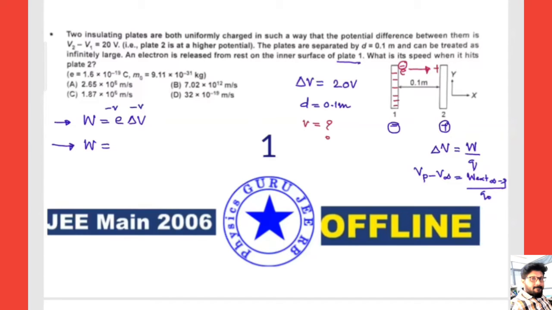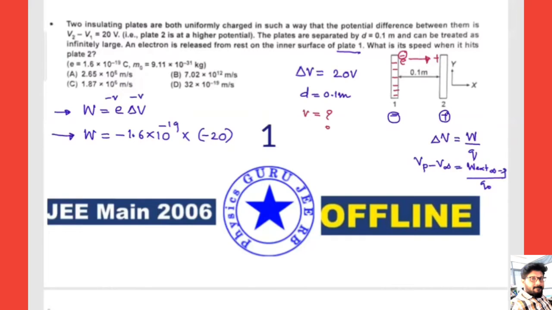So the charge of the electron is minus 1.6 into 10 to the power of minus 19, into the potential difference, which is minus 20, since we take V1 minus V2. Now this should equal the change in kinetic energy according to the work energy theorem. Equating both, half m v square.